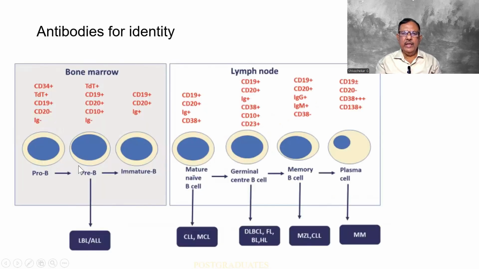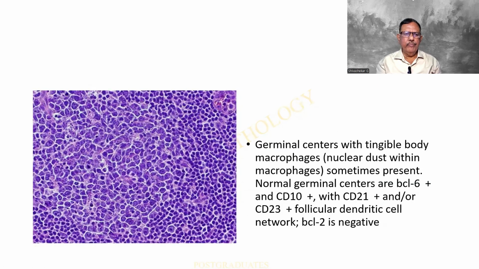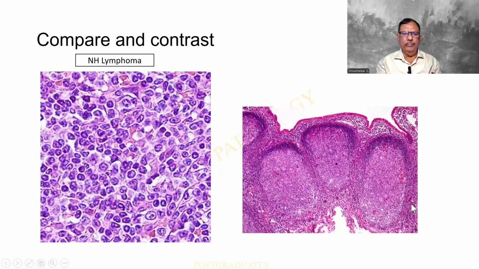Now what happens is when there is a series of maturation, there will be the surface markers which are being produced and consequently there will be the antibodies against them which are used as immunohistochemical markers. That is why in a lymphoma we are getting a series of markers to diagnose exactly what type it is, because the treatment will be varying. That of course is a different topic. It is to give you an idea of the plethora of cells that can be produced. So here again we have already seen, and there are markers even for the reactive hyperplastic nodule.